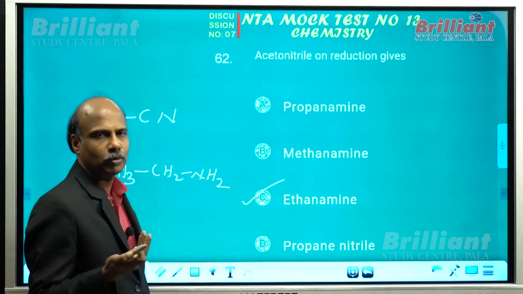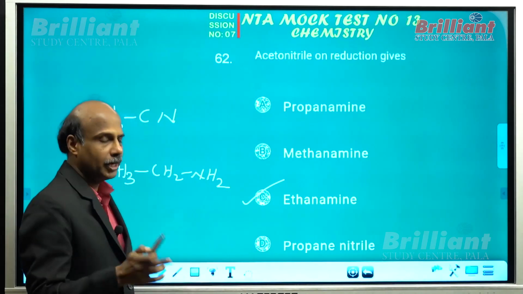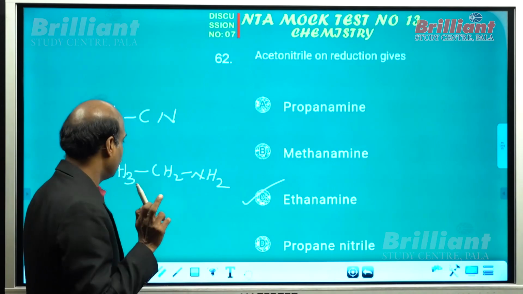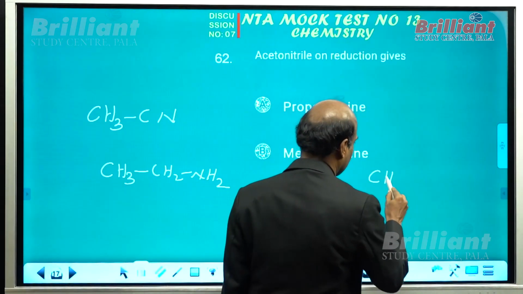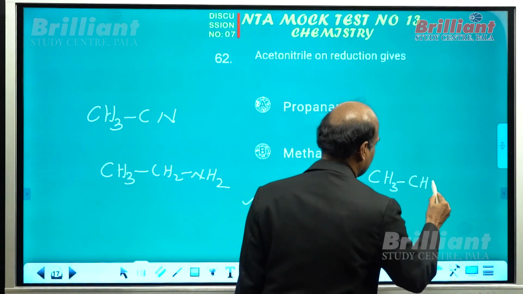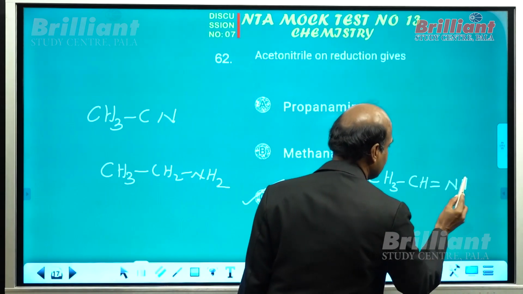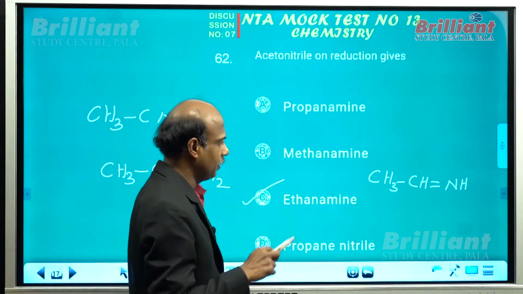This can be brought about by lithium aluminum hydride but not by sodium borohydride. But please don't forget that if you convert it into an imine, that can be reduced with sodium borohydride and lithium aluminum hydride. It's a remarkable point.